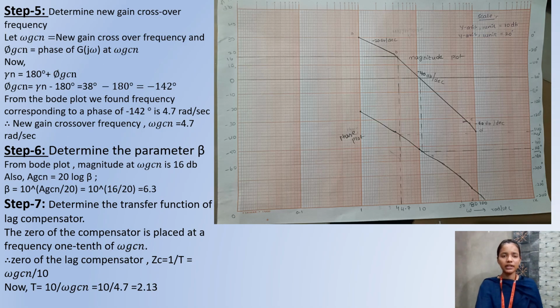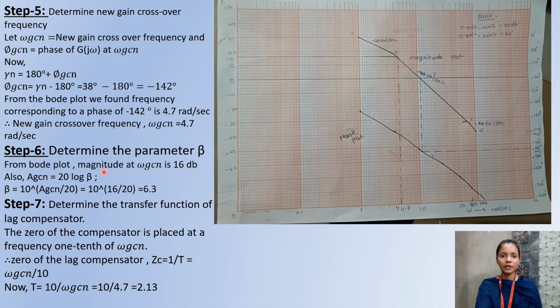Step 5 is to determine the new gain crossover frequency. Let omega GCN be the new gain crossover frequency, and phi GCN be the phase of G of j omega at omega GCN. Now we have this formula, gamma n equals 180 plus phi GCN. To find phi GCN, we take gamma n minus 180 degrees. By substituting these values, we get minus 142 degrees. From the Bode plot, at minus 142 degrees, the phase plot cuts at this point. We extend this point downwards. We get 4.7, which is the new gain crossover frequency. Omega GCN equals 4.7 radians per second.